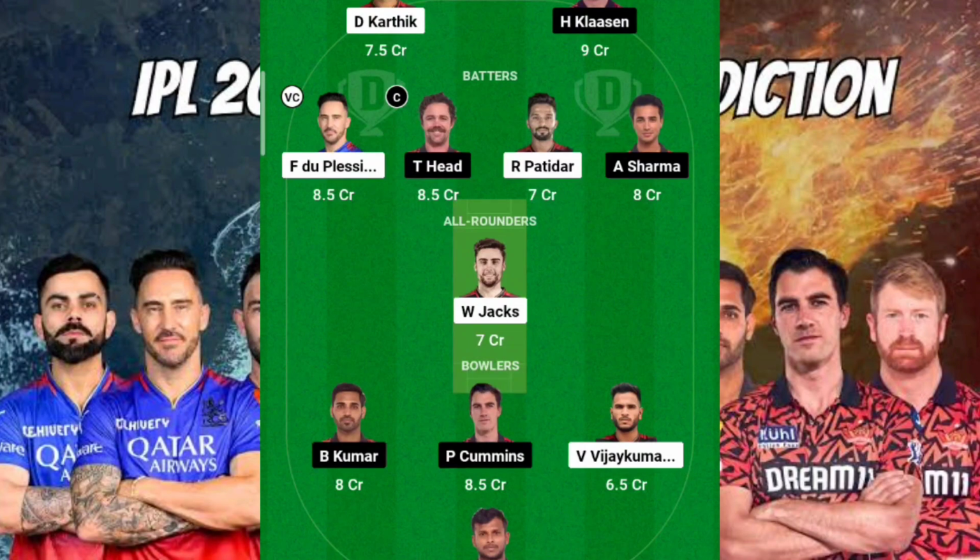That's the reason I have taken two crucial players here: Virat Kohli from the RCB team, as well as one more player, Glenn Maxwell from the RCB middle order. Okay, fine. So this is what my team will be.